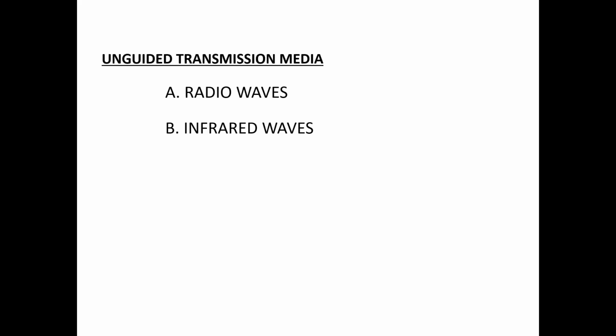The disadvantage of radio waves is that it is an insecure communication medium. But the advantage of infrared waves is that, due to short range communication, it is considered one of the most secure transmission modes. So this is about unguided transmission media. Here the transmission medium is air, meaning the data is transmitted using radio waves or infrared waves.